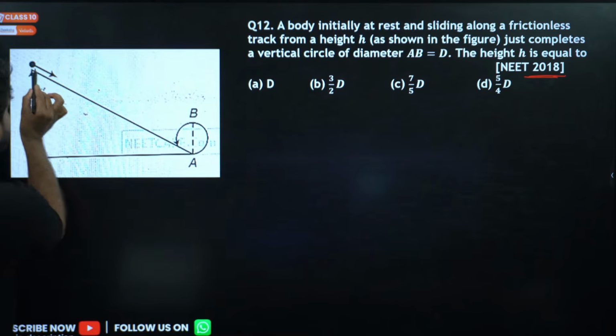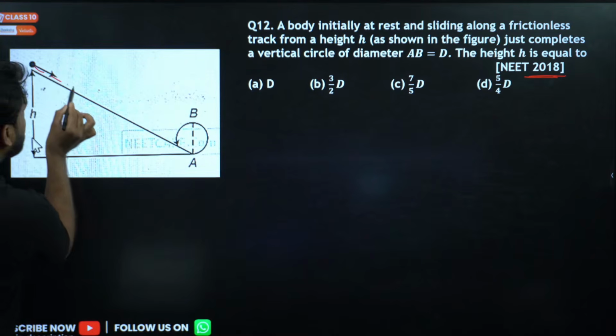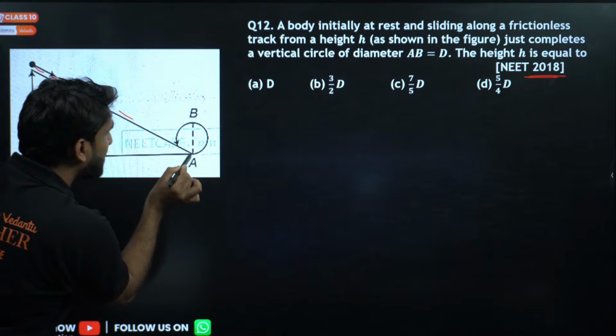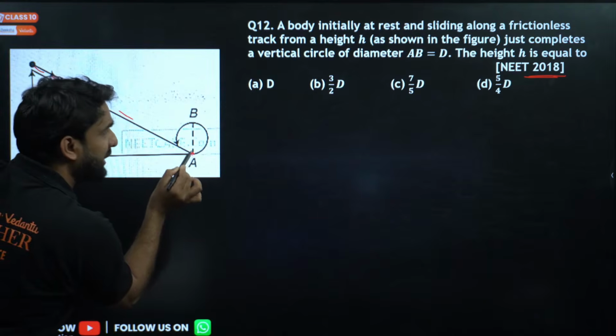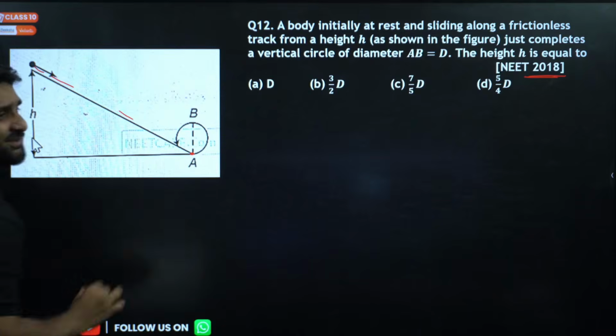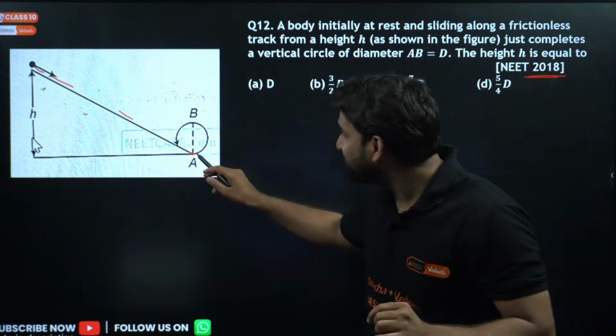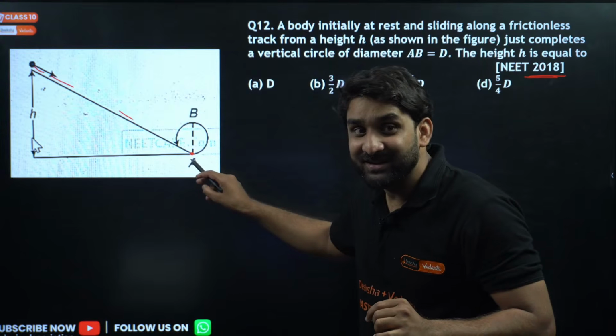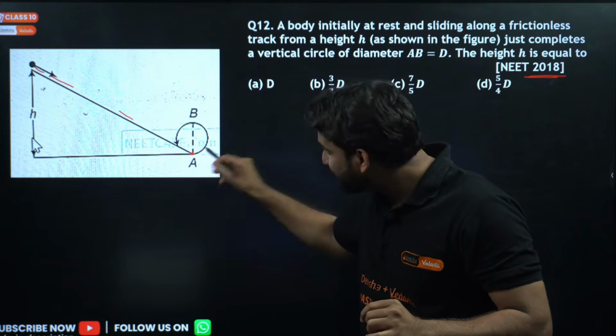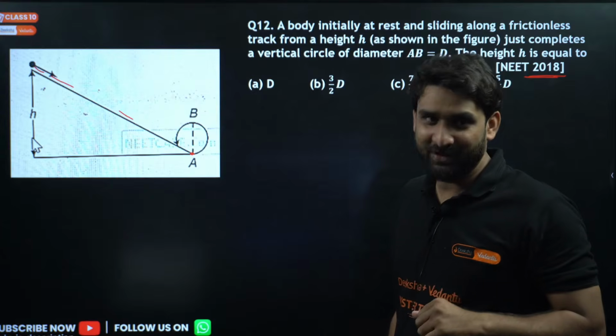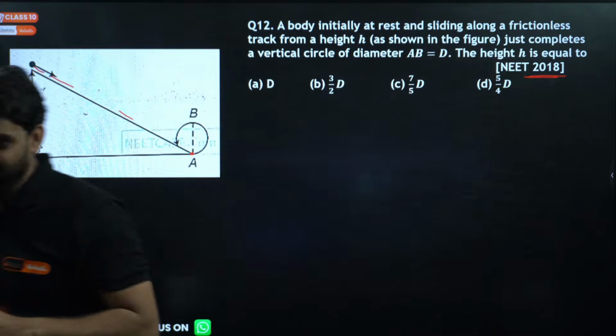So the body which is sliding down will come here at this point. This is the bottom point of the vertical circle, and this is the vertical circle. Do you know the concept of vertical circle? When the body will reach here, yes, you know the speed at this point, under root 5 gr. I have already taught you.